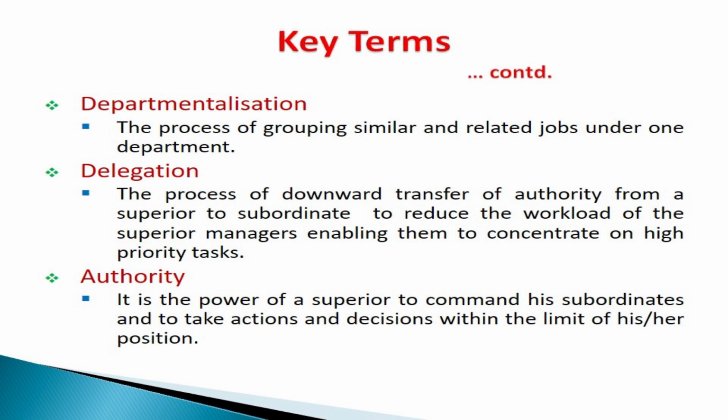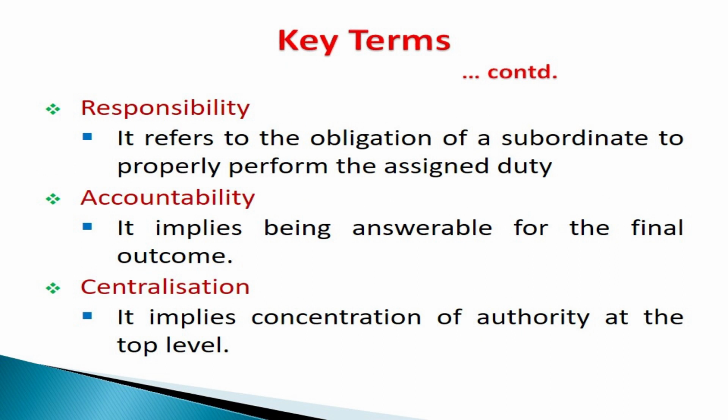Then delegation. Delegation means entrusting power to the subordinates. Delegation is the key to organizational success. The process of downward transfer of authority is called delegation. Authority is the power to have command over subordinates, and authority is the power to take decisions. Then responsibility refers to the obligation of subordinates to properly perform the assigned duty. Whether the work is done or not, I am responsible. If I have been assigned some task, it is my responsibility to see that my part of the job is completed in time, effectively and efficiently. It is my obligation to complete the task.